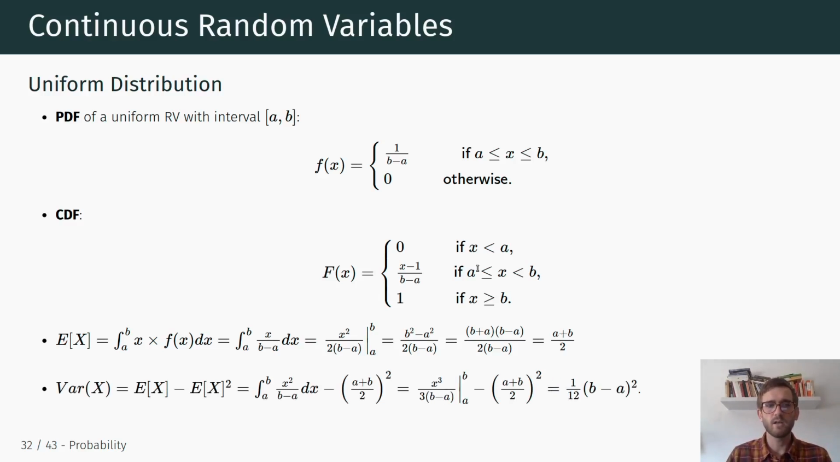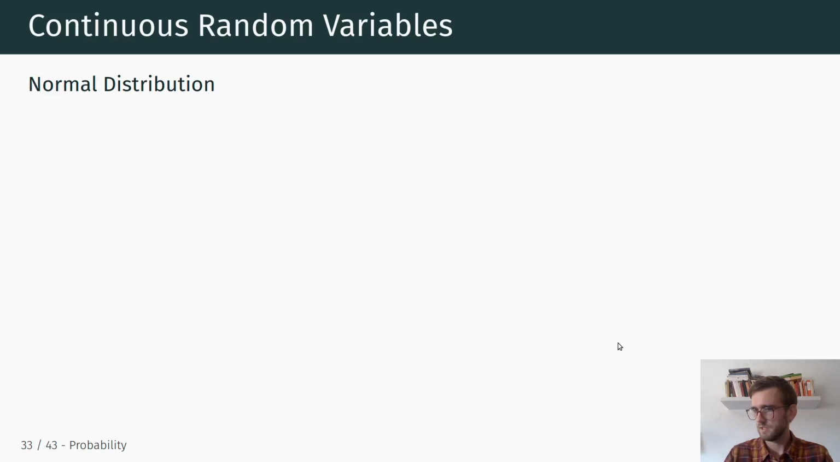The variance of a uniform distribution is equal to 1 over 12 times b minus a squared, and again we can get at that by plugging in our definition of the variance of that random variable. Okay. All right.